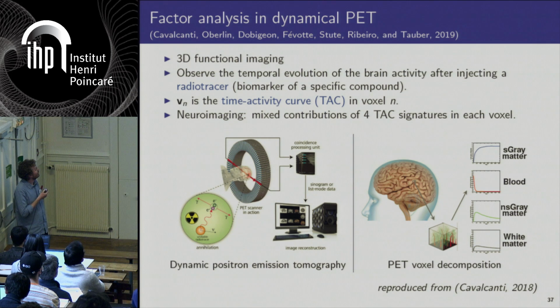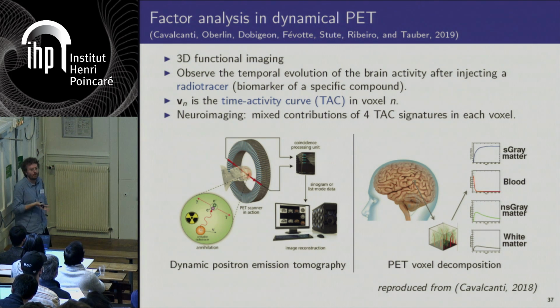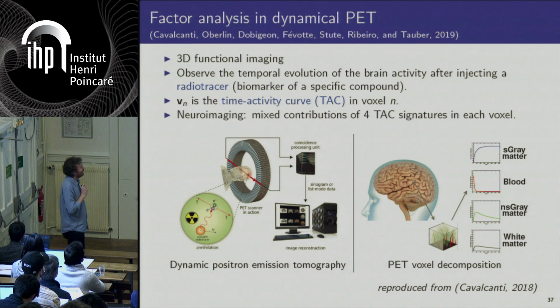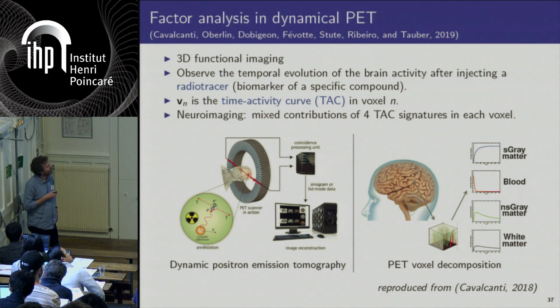And in that case, the data Vn is the so-called time activity curve of the brain in all voxels, which are indexed by n. Okay, and you know that when you do neuroimaging, these so-called TAC curves are going to be the mixed contributions of 4 elements: blood, white matter, and two other components.